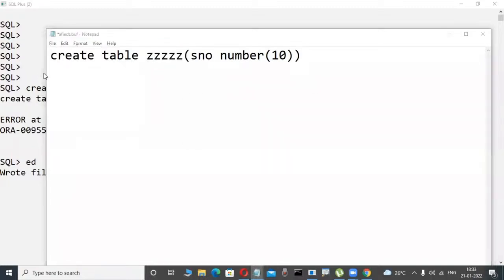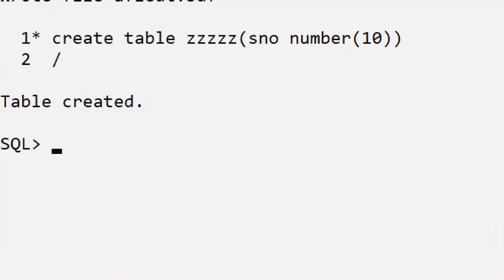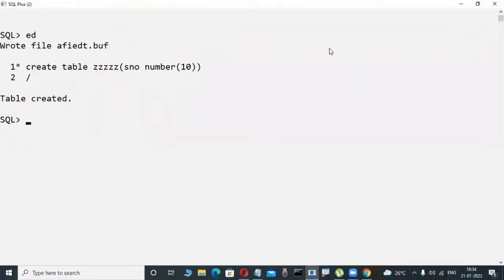For example, I am creating it. Okay, this table is created. Z is the name I am giving. The table I am creating is only in my Oracle database or SQL Server database or MySQL database. Table is created. Slowly observe here.